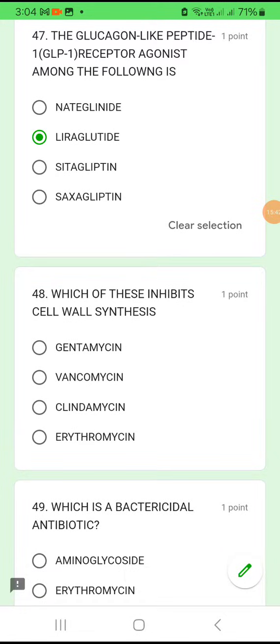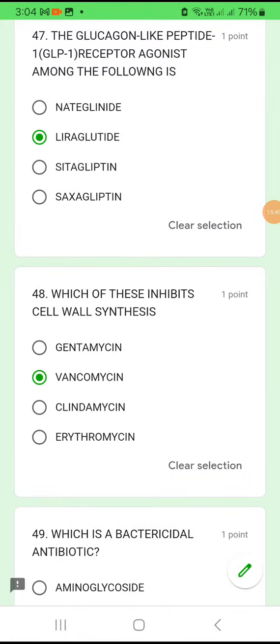Question number 48. Which of these inhibits cell wall synthesis? Gentamicin, vancomycin, clindamycin, erythromycin. The one which inhibits cell wall synthesis is vancomycin.